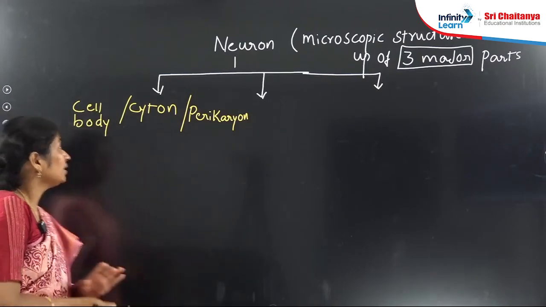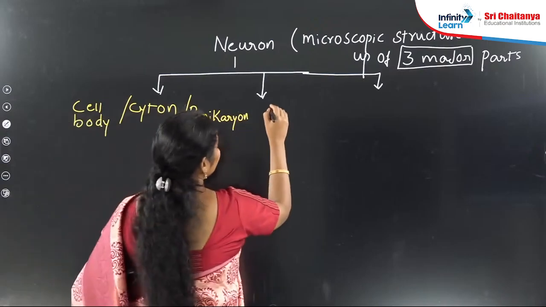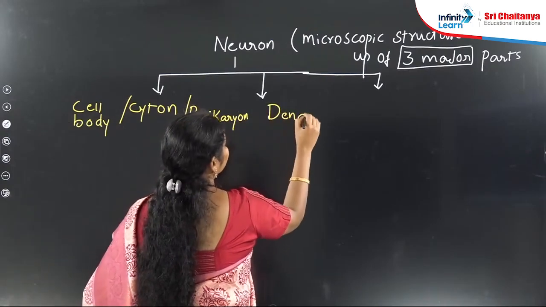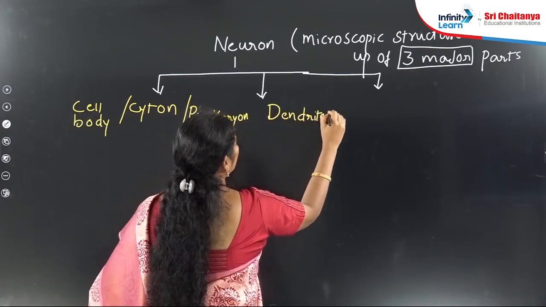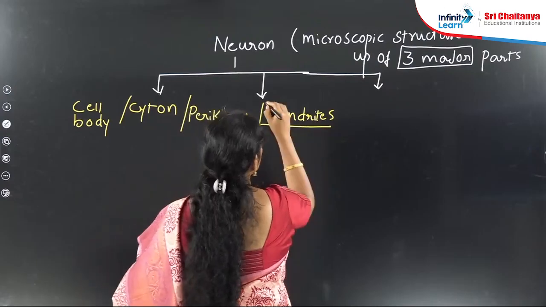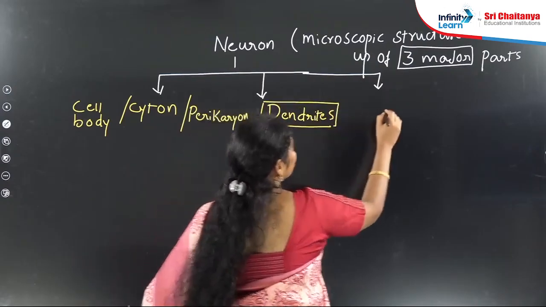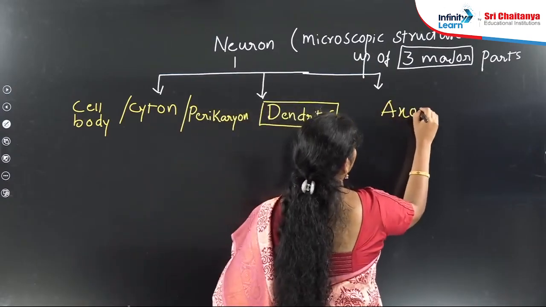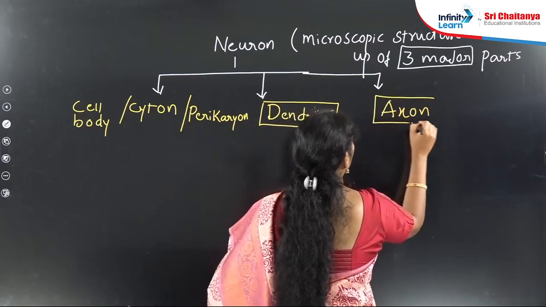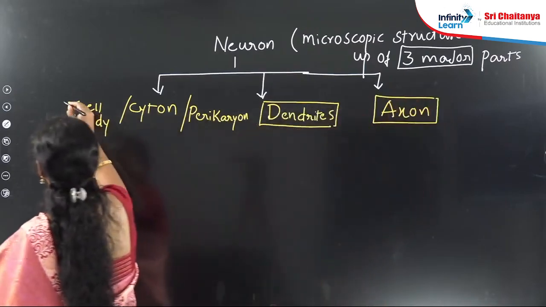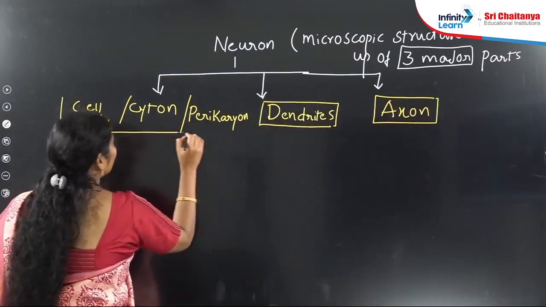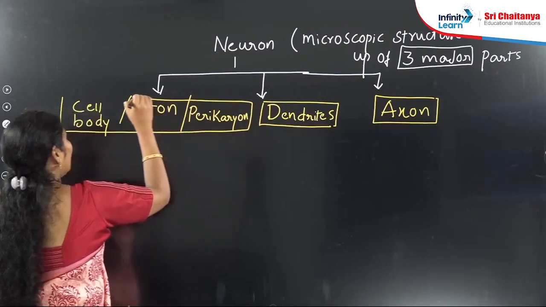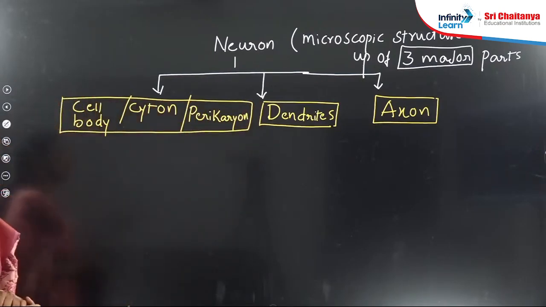Second is dendrites, and the third major part is the axon.